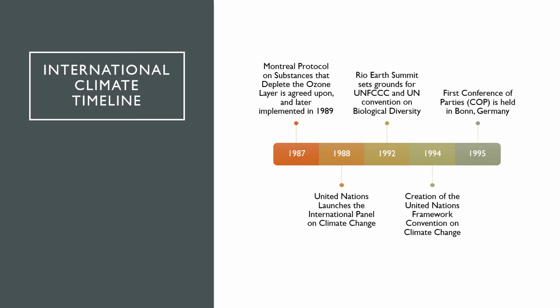The first Conference of Parties was held in Bonn, Germany. The Conference of Parties is mainly known as COP. This was an excellent meeting platform for countries to get together and discuss climate change, as well as create treaties and protocols that cooperatively combat climate change.